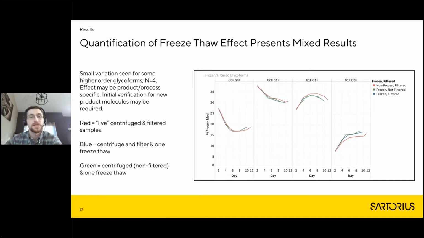The red is the data that you've seen throughout the presentation. These samples were never frozen. The green and blue samples were frozen and filtered versus frozen and not filtered, respectively. If you look at them, you can see a slight difference in some of the higher order glycoforms. This may be process or product specific. Further investigation is needed, but it's information I thought might be important to include in the presentation as well.